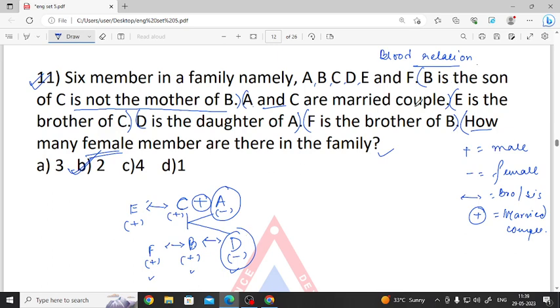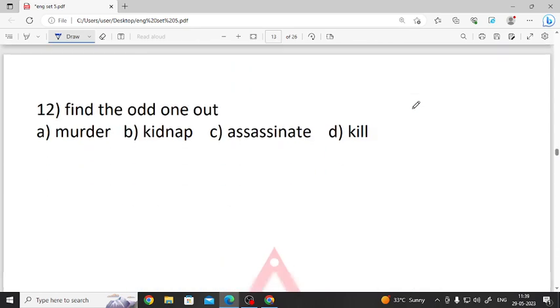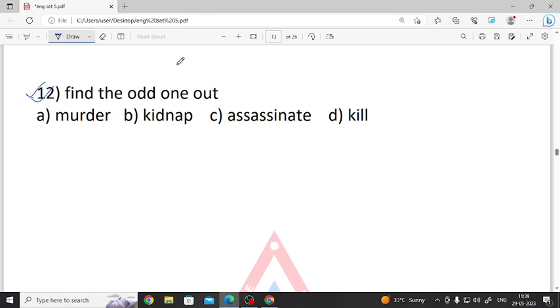Next question. Okay, this is also about odd one out. So what is given? Murder, kidnap, assassinate and kill.